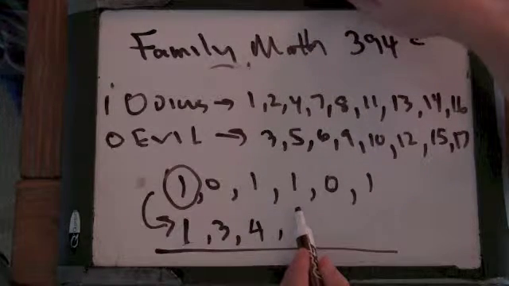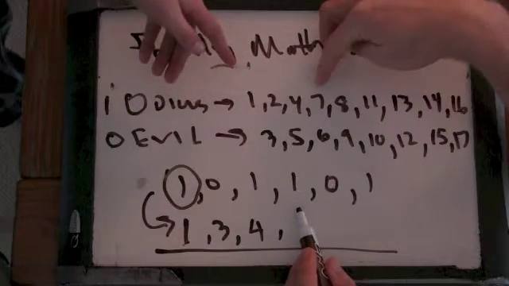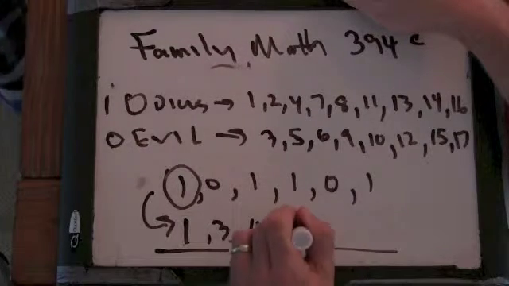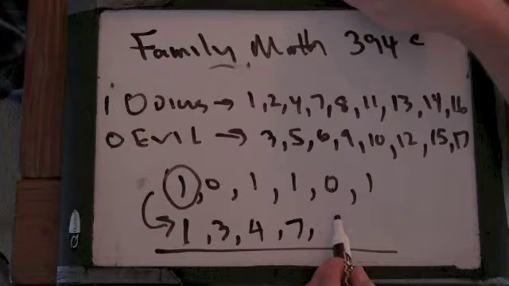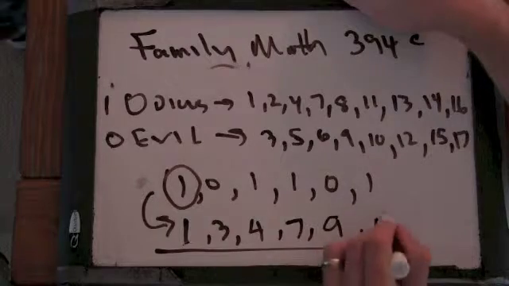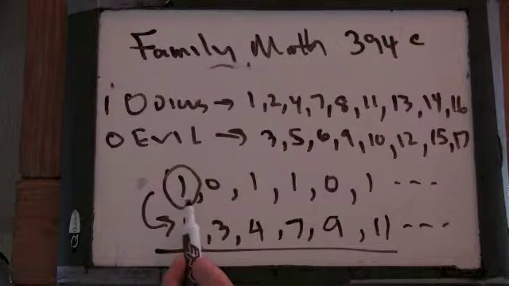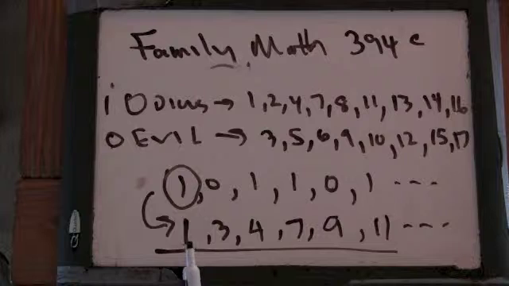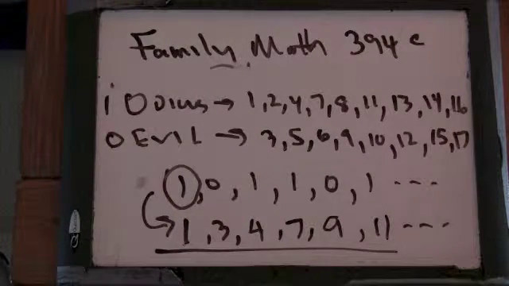Then the next smallest odious number that's bigger than anything on the list. 7. And the next biggest evil number, which is 9. Then 11 for odious. And then however our sequence continued, we could just look at the two lists. So this sequence here, 1, 0, 1, 1, 0, 1, turns into this sequence of integers, 1, 3, 4, 7, 9, through this process that Kovanova talked about.